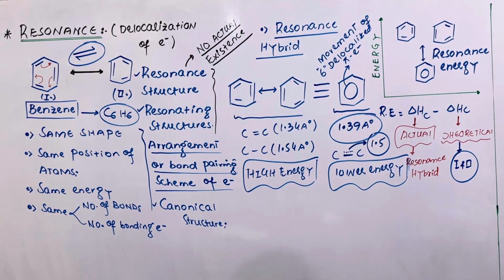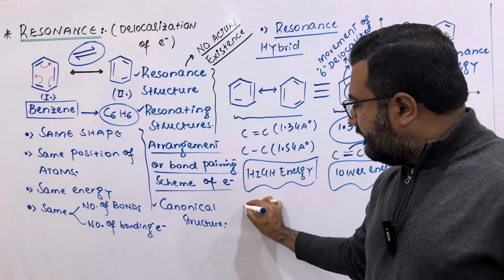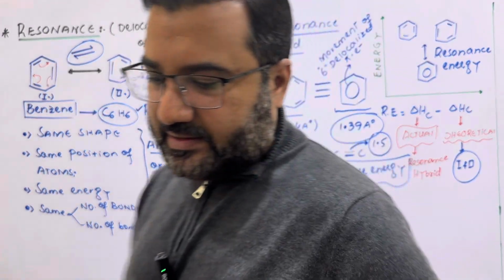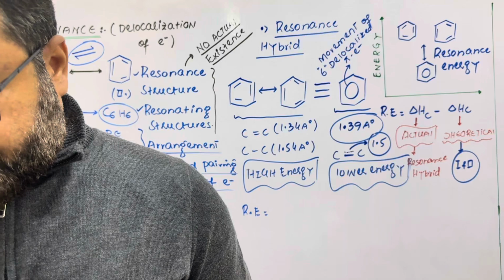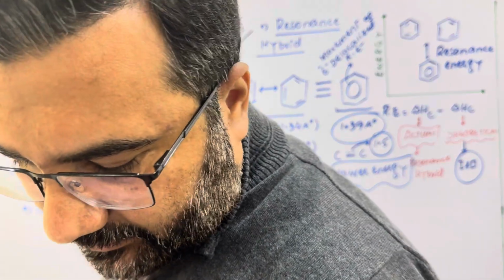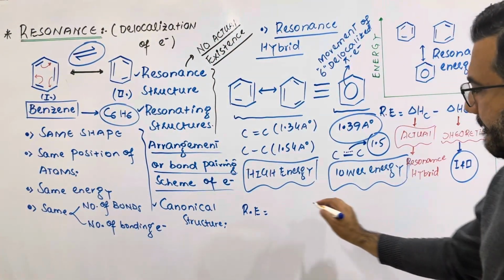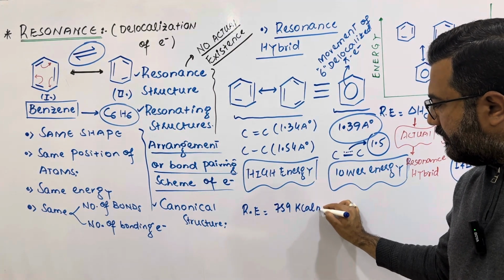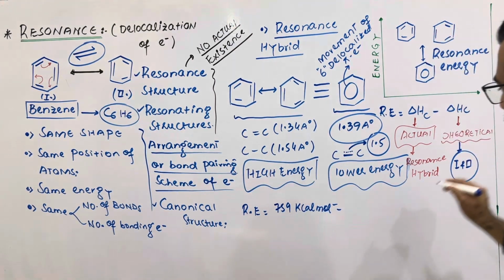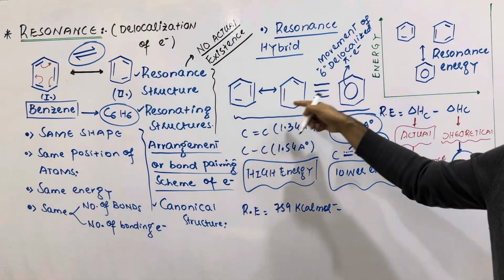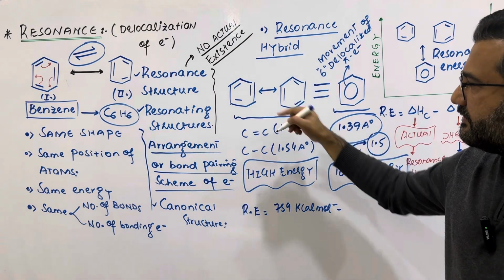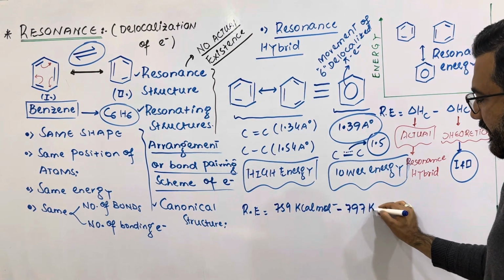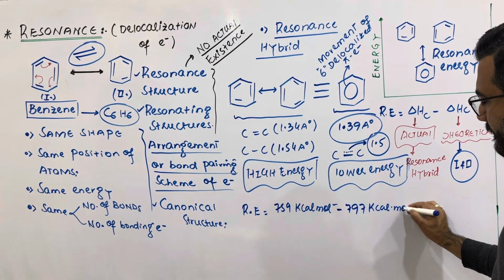Now, when we experimentally calculate the heat of combustion of benzene, it comes out to be 759 kilocalories per mole. And when we theoretically calculate the heat of combustion of these two resonating structures, it comes out to be 797 kilocalories per mole.